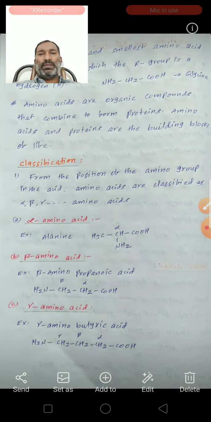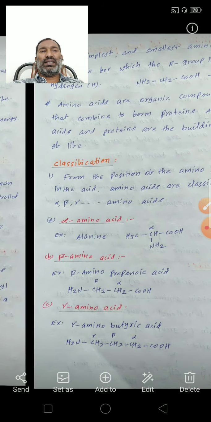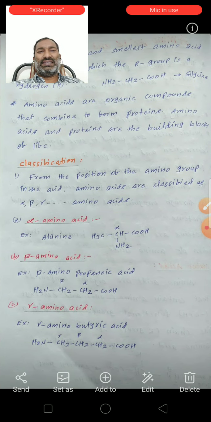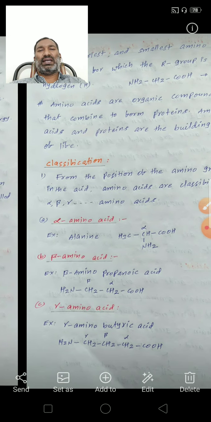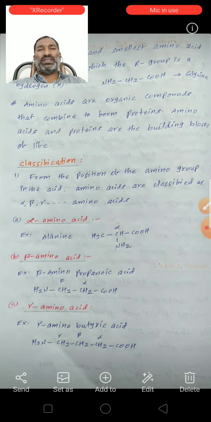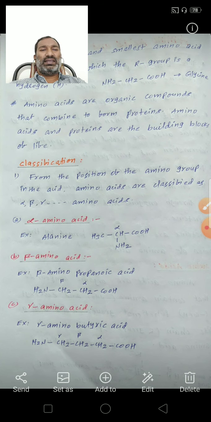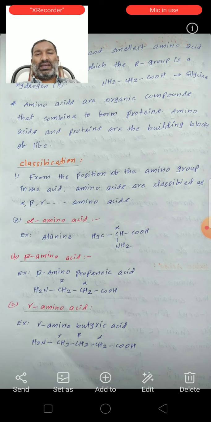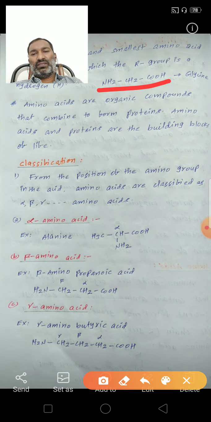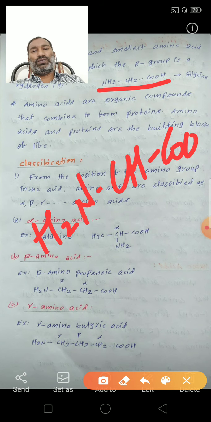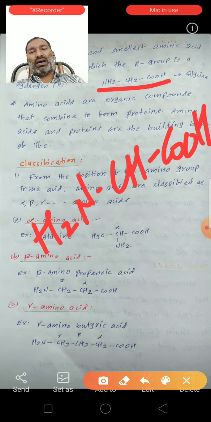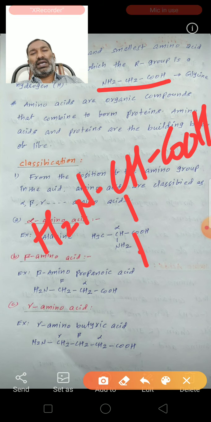See here, the simplest and smallest amino acid is glycine, for which the R group is hydrogen.